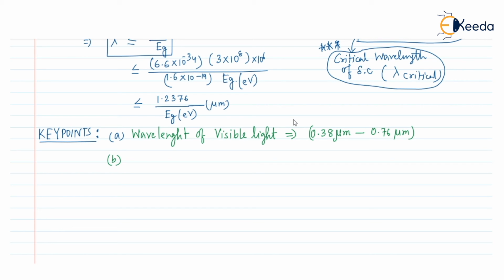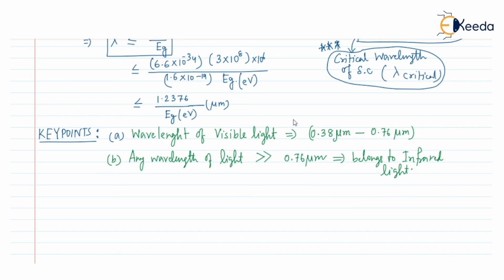Next, any wavelength of light which is greater than 0.76 micrometer belongs to infrared light.